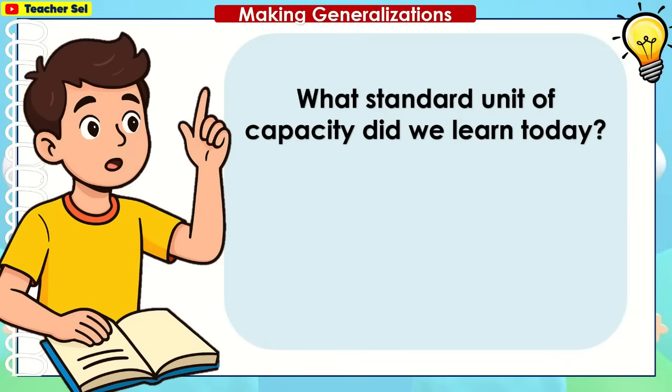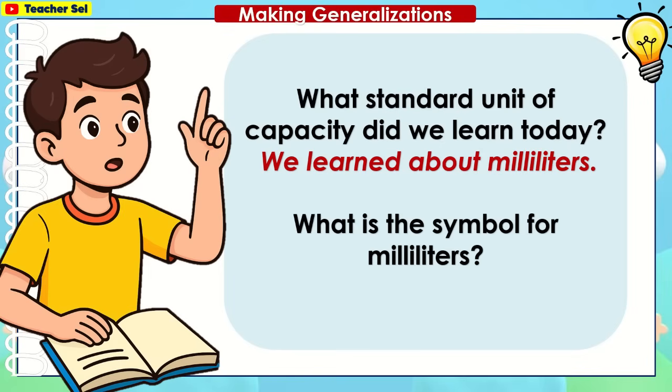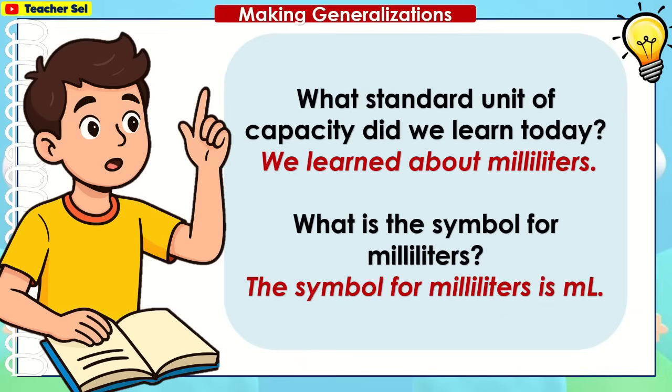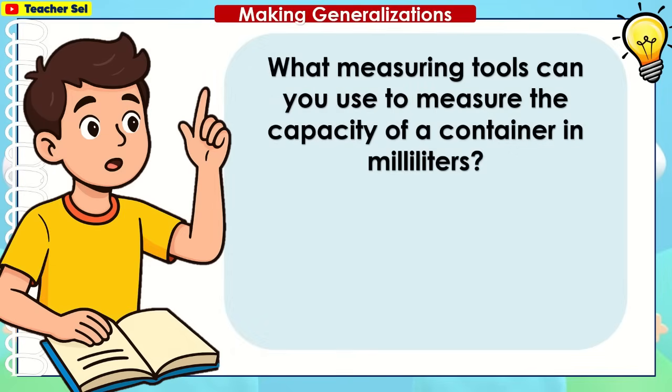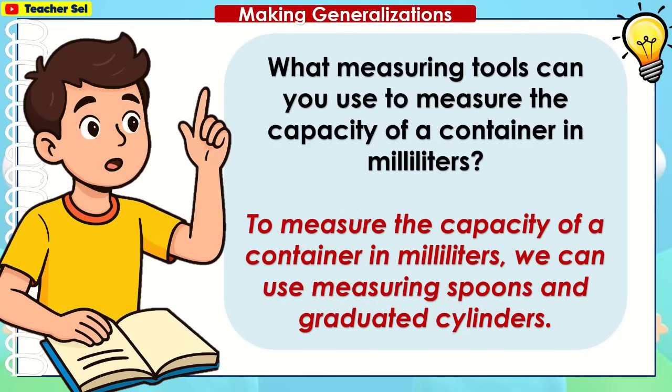What standard unit of capacity did we learn today? We learned about milliliters. What is the symbol of milliliters? The symbol of milliliters is ml. What measuring tools can you use to measure the capacity of a container in milliliters? To measure the capacity of a container in milliliters, we can use measuring spoons and graduated cylinders.